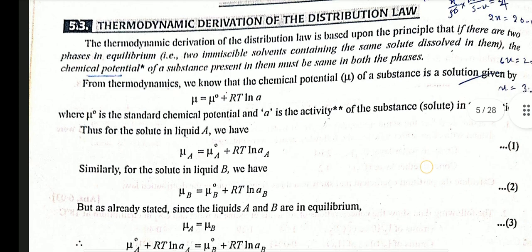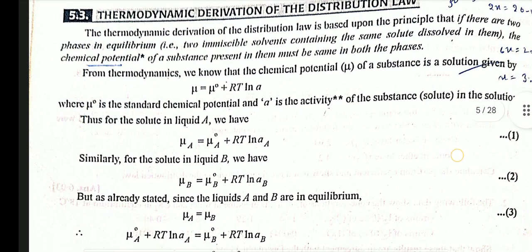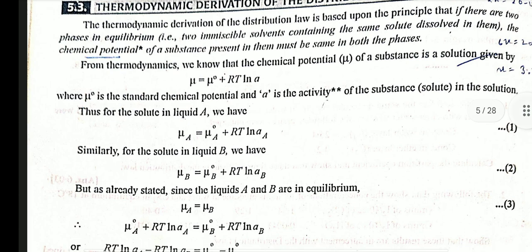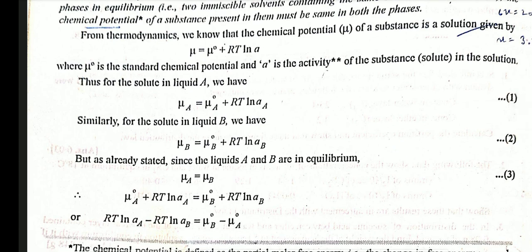From thermodynamics, we know that the chemical potential mu of a substance in a solution is given by mu is equal to mu naught plus RT ln a, where mu naught is the standard chemical potential and a is the activity of the substance in the solution.